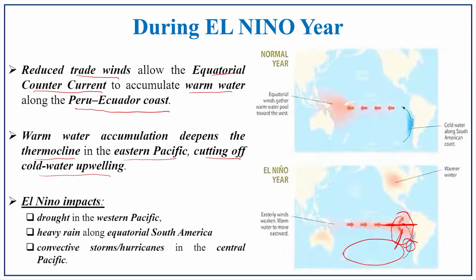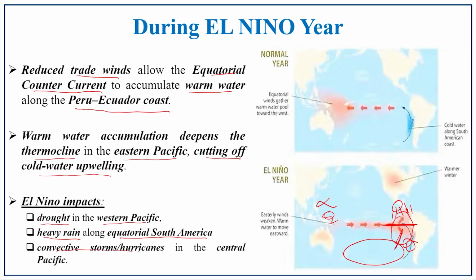So, what are all the adverse impacts of El Nino? Drought is prevailing in the western Pacific because there is no rain here. There is a vice versa situation: the rain will be here because of high temperature, and here there is no rain. Because of that, there is drought condition in the western Pacific region and heavy rain along equatorial South America, where you have the heavy rain downpour.